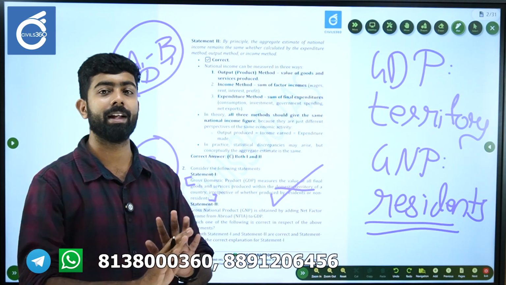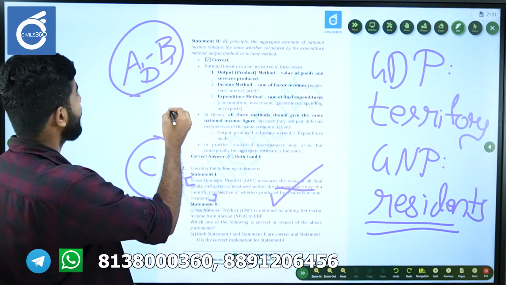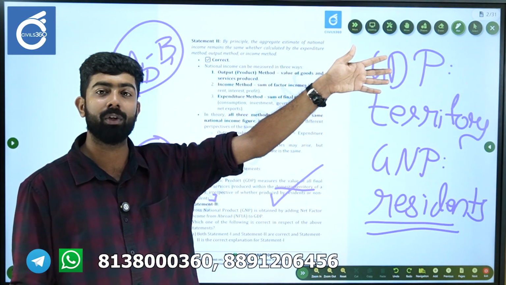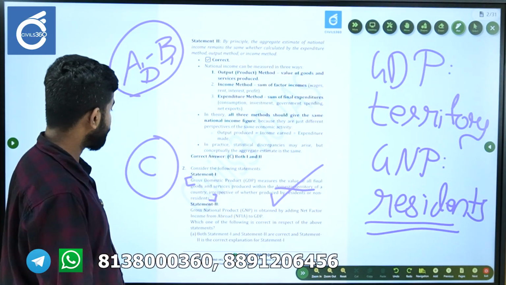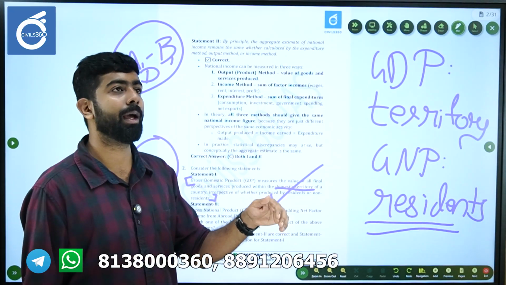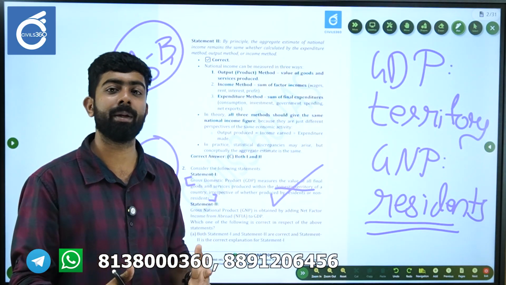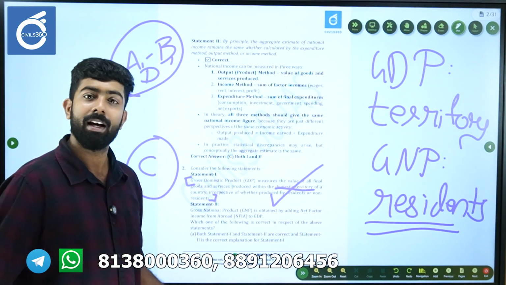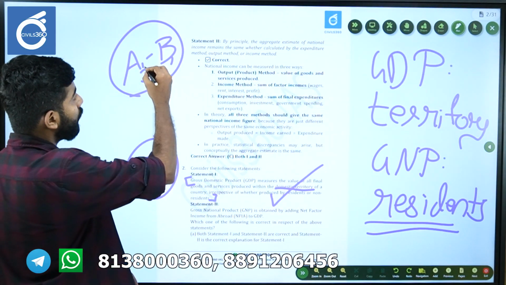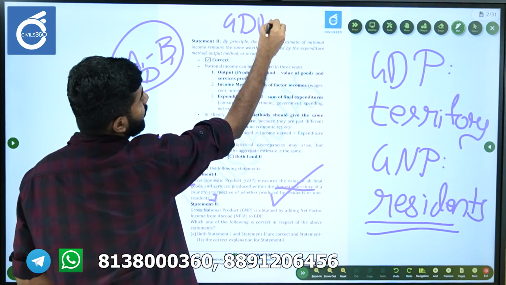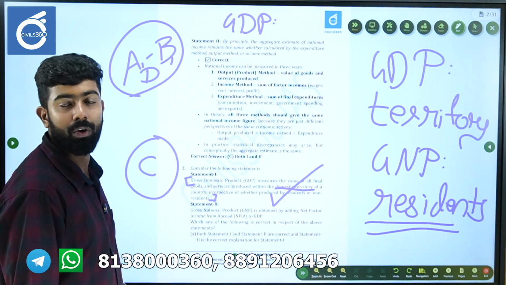That means they are living there, their business is established there, the headquarters is there, everything is there. The headquarters of D is actually in, say, the US, so D is not a resident of India. And C is a person working in Dubai or somewhere, but his home and primary residence are in India. He's an Indian resident, but he's working abroad. So GDP would be the contribution by A, by B, as well as by D.